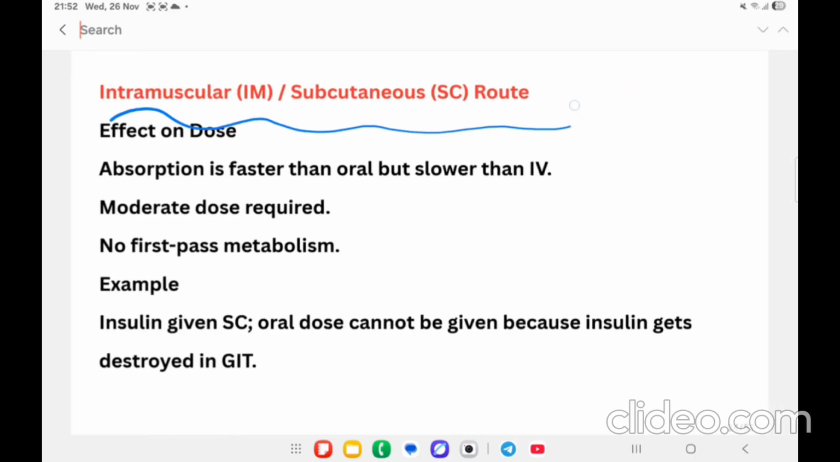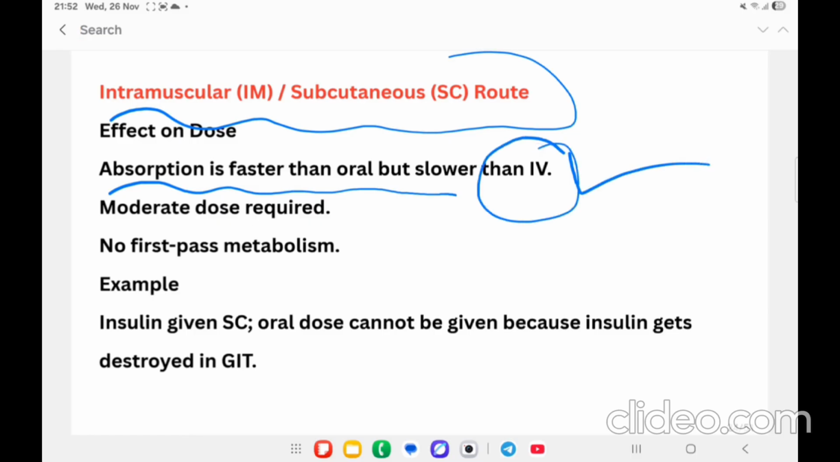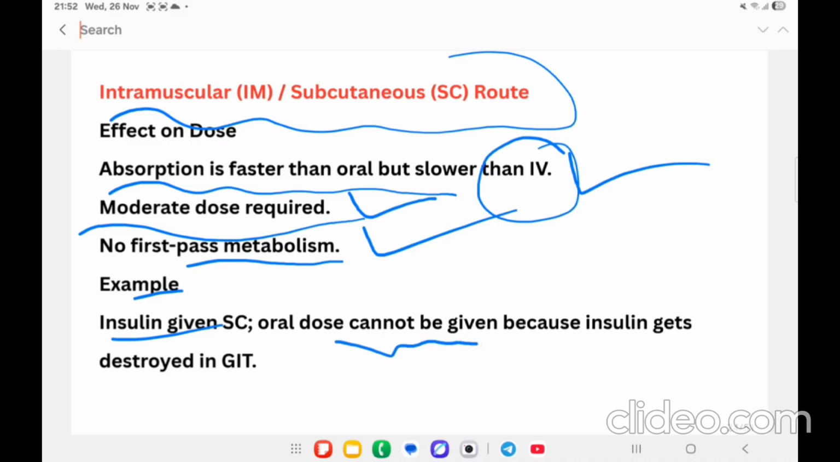Then IM route or subcutaneous route. Here the absorption is faster than the oral route but slower as compared to the IV route, and a moderate dose is required. There is no first pass metabolism. Example, insulin. An oral dose cannot be given because insulin gets destroyed in the GIT. There are no oral drugs available. It is only available in the form of injectables.